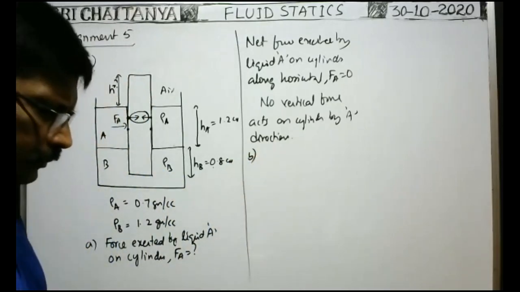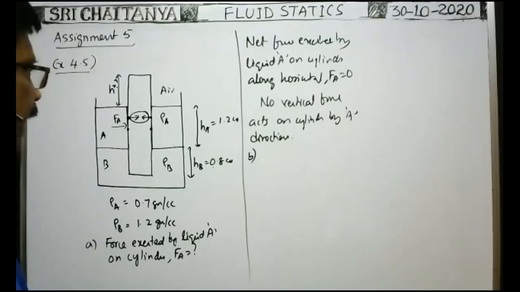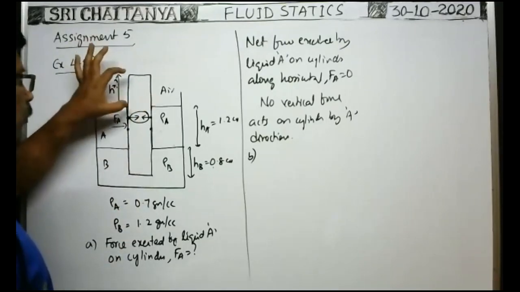What is the question B? Find H, the length of the part of the cylinder in air.